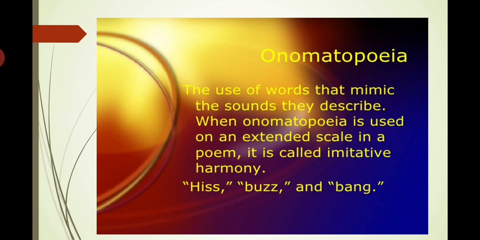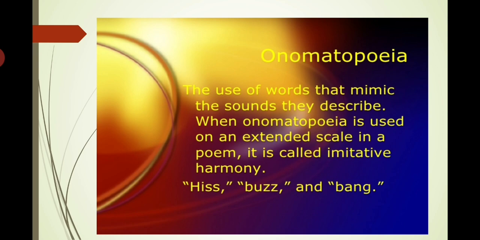Onomatopoeia, the use of words that mimic the sounds they describe. When onomatopoeia is used on an extended scale in a poem, it is called imitative harmony. So, sounds of animals, sounds of things like clinking of bells or clinking of coins, murmur, sound of a door, hissing sound of a snake, buzzing of bees.